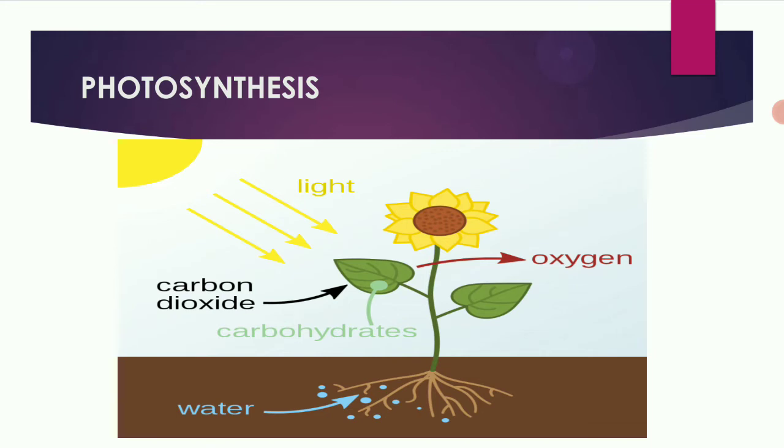So in presence of sunlight, carbon dioxide, water and chlorophyll, which is present in the leaves, the formation of carbohydrate takes place. Carbohydrate means glucose. The formation of glucose takes place and oxygen. This oxygen moves out of the plant. See the arrow marks? The arrow marks indicating towards the plant show what is taken up, and the arrow mark going out indicates that it has gone out from the plant.